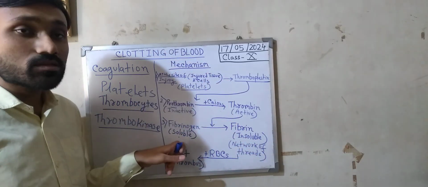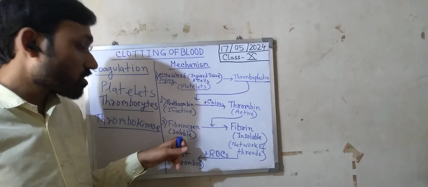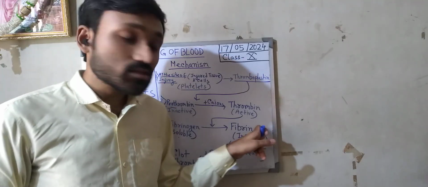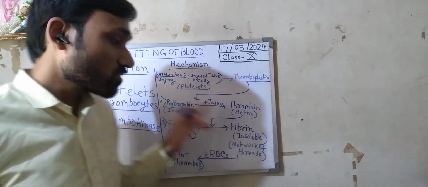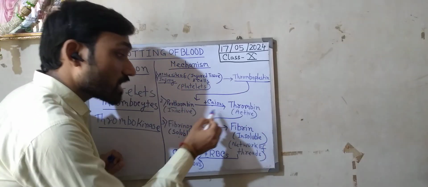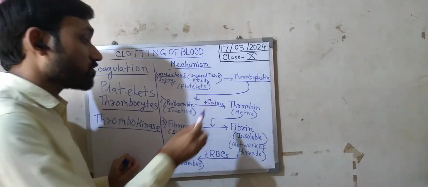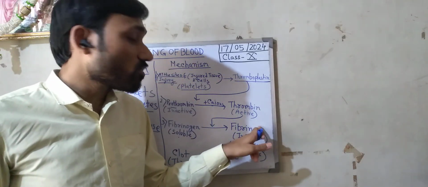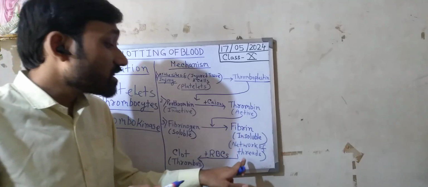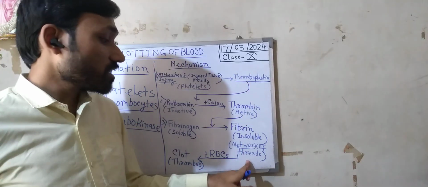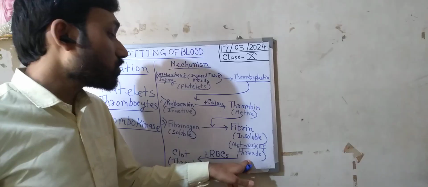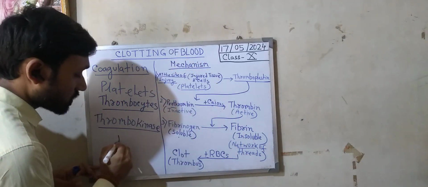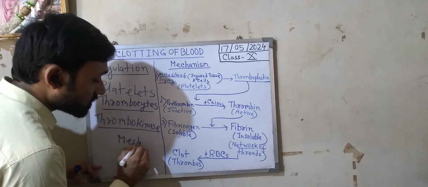So the soluble protein present in the blood plasma, called fibrinogen, is converted into fibrin, the insoluble form of protein. Here we can see that calcium ions also play a very important role in the process of clotting. Fibrin, the insoluble form of the protein, forms a network of threads. You can see I have written here network of threads. What is this network? The fibrin threads form a mesh-like structure.